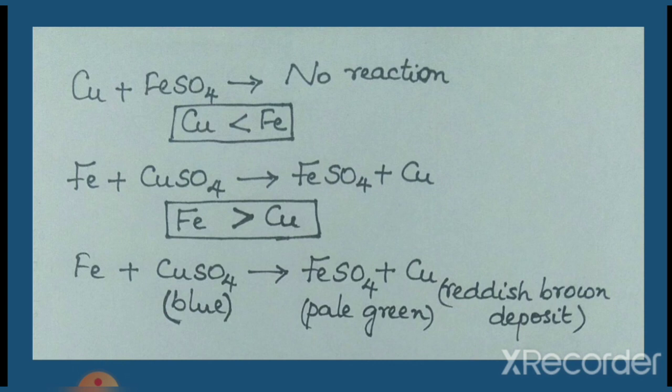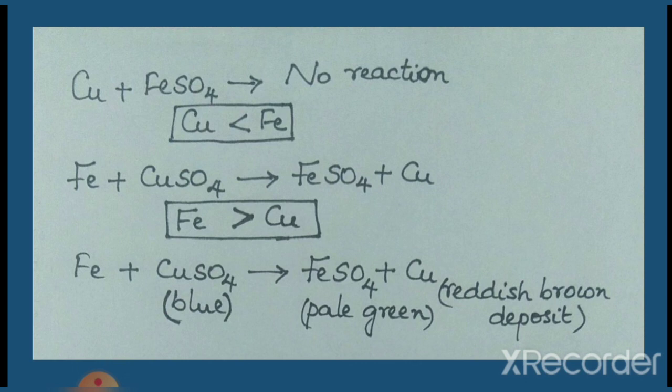A change in the color of the copper sulfate solution indicates that a reaction has occurred when iron nail is dipped in copper sulfate solution. The initial blue color of copper sulfate solution fades and finally becomes pale green due to the formation of ferrous sulfate. Along with that, a reddish brown deposit of copper will also be obtained.